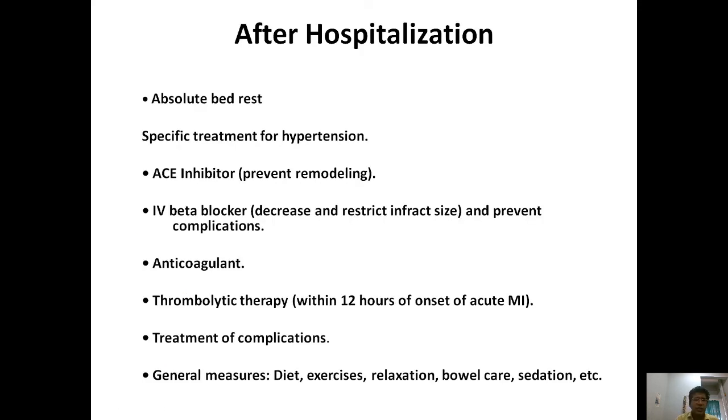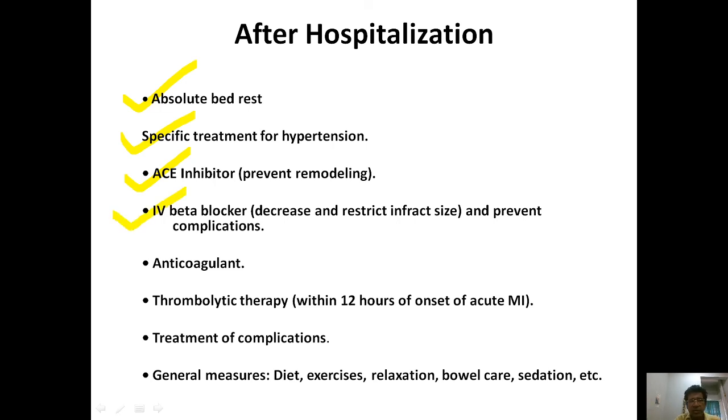After hospitalization, absolute bed rest, specific treatment for hypertension, ACE inhibitors to prevent remodeling, meaning ultimately for prevention of cardiomyopathy, which ultimately reduces the chances of development of congestive cardiac failure.